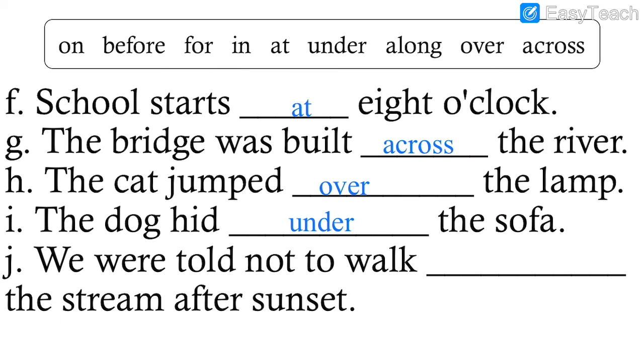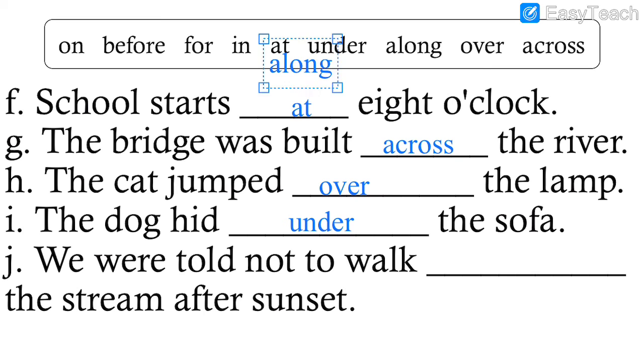So under the sofa. Number 10. We were told not to walk dash the stream after sunset. So you should not walk along the stream. Along means side by side, when you are walking near something, because stream means a stream of water. You might fall down, so you should not walk along.